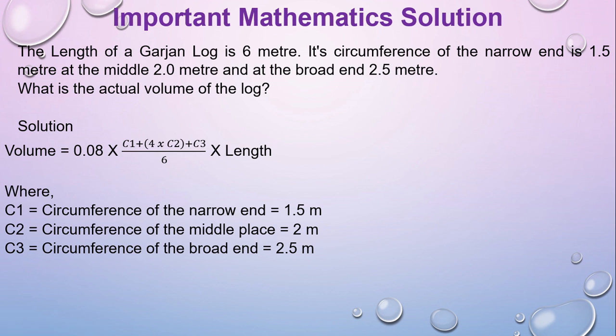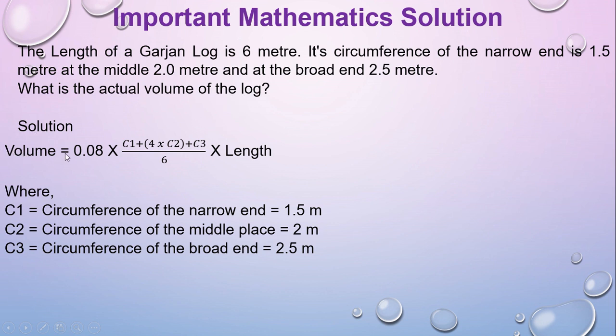In the last lecture, I already showed you some maths formulas: one is Newton's law for determining the volume of a log, and the other one is Huber's law. Today, I will show you these two for solving the maths. This is an example of a stem: the length of a Gorgon log is 6 meters. Its circumference at the narrow end is 1.5 meters, at the middle part is 2 meters, and at the broad end is 2.5 meters. So what is the actual volume of the log?